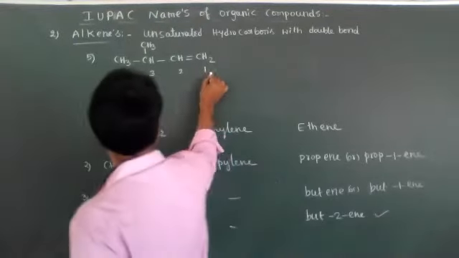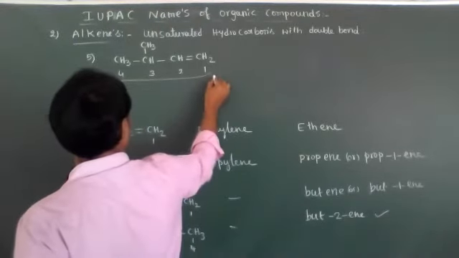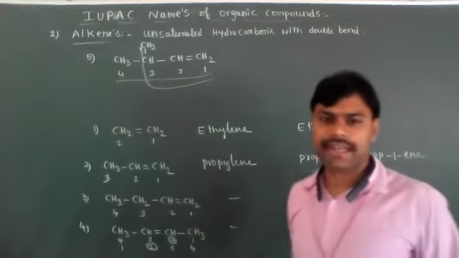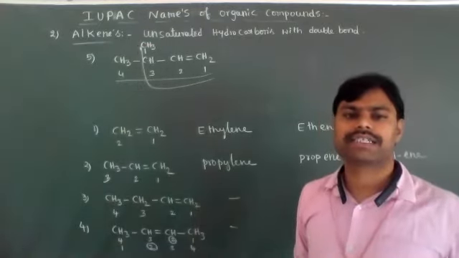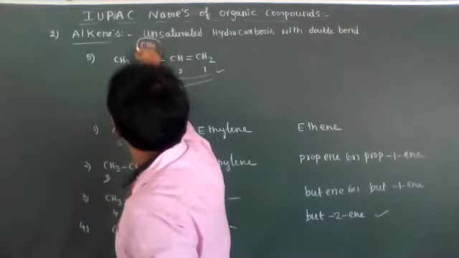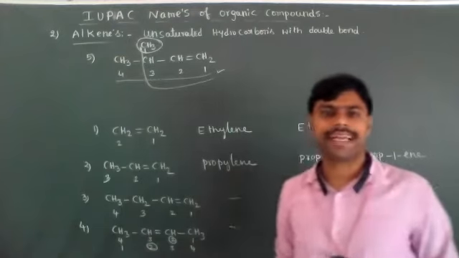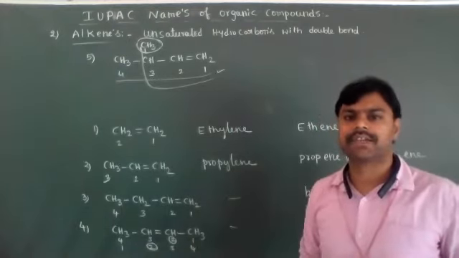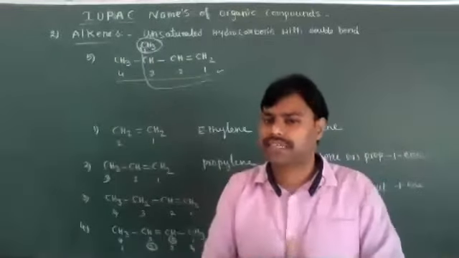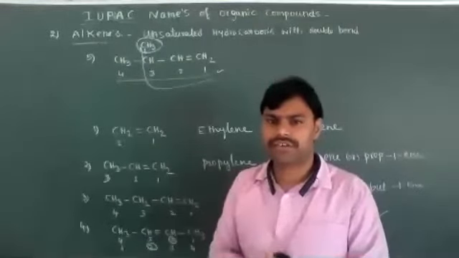You go this way, or you may go this way. We get 4 carbon atoms as the longest carbon chain. I am taking this way, and it has one methyl substituent, a CH3 group as a substituent. Substituent means it is called a prefix.